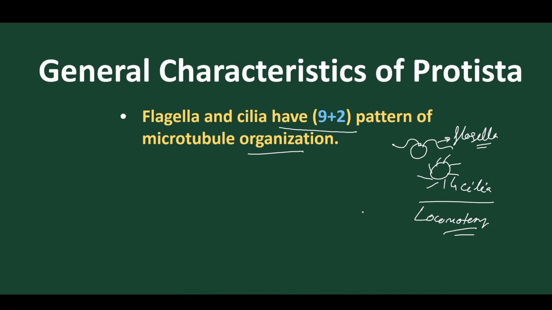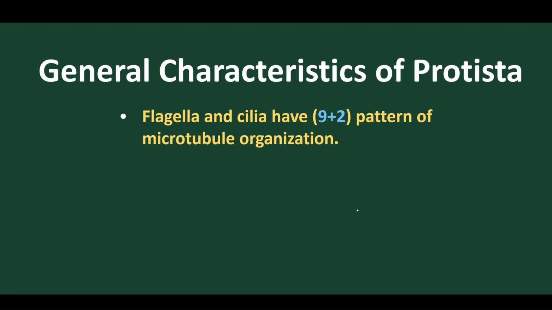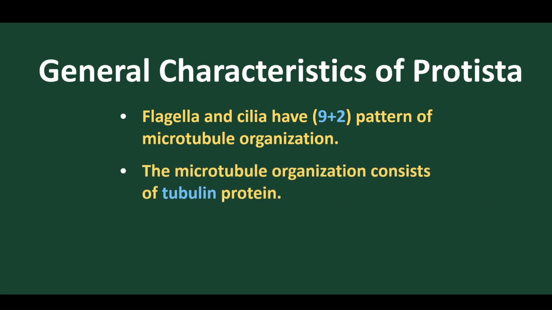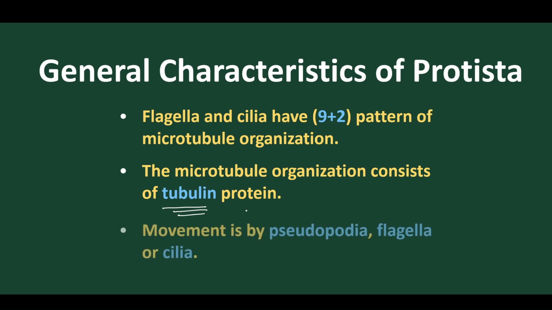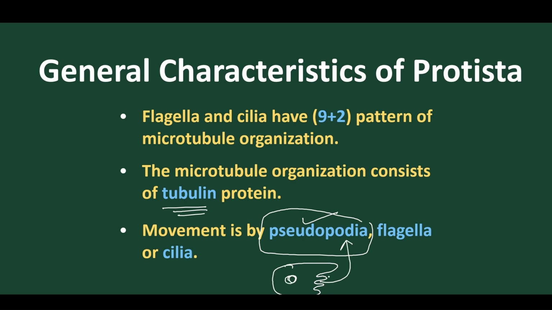Now let's move into the next part. The next character is the movement, which is either by means of cilia, flagella, or by means of false foot. If the movement is by means of a false foot-like structure, these are called pseudopodia. And pseudopodia are mostly found in the Sarcodina group, that is amoeba. So this is the most vital part of locomotion. On the basis of locomotion, the animal Protista is classified.